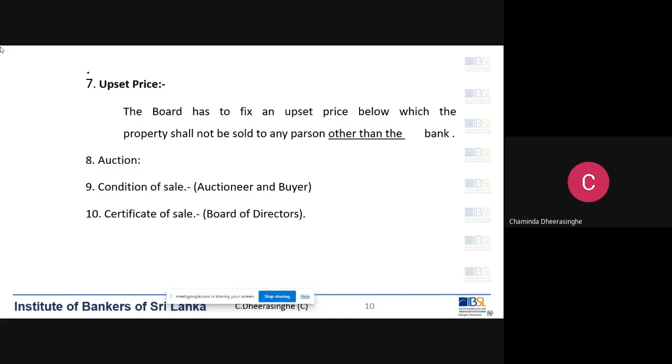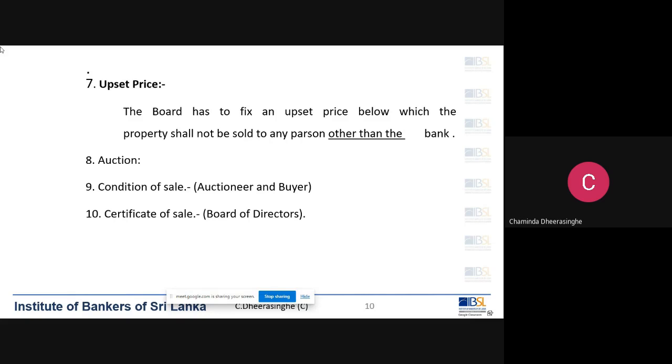However, if, for example, the market value of the property is 10 million, the forced sale value is 7 million, and the total dues to the bank is only 5.5 million, and you fix the upset price at 5.5 million, that means you are going to auction a property which is worth 10 million in market value for 5.5 million.